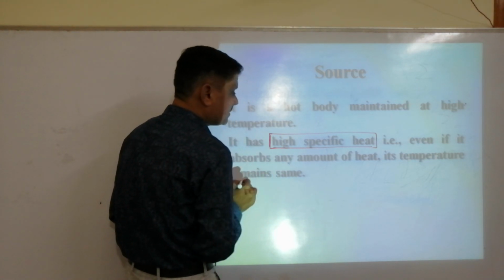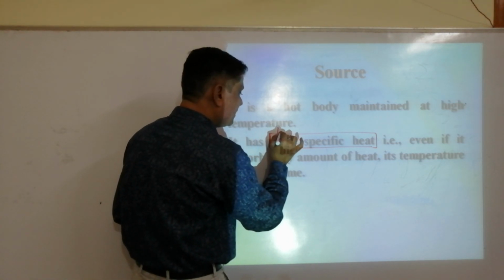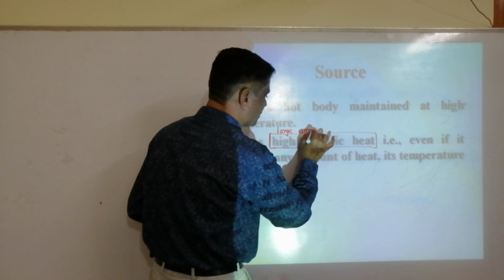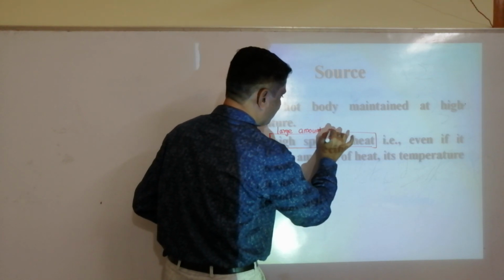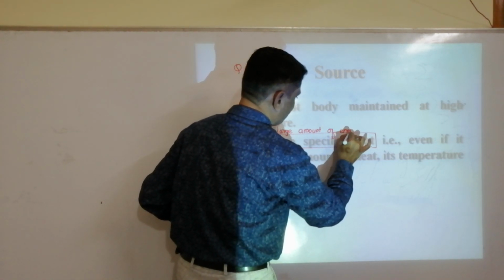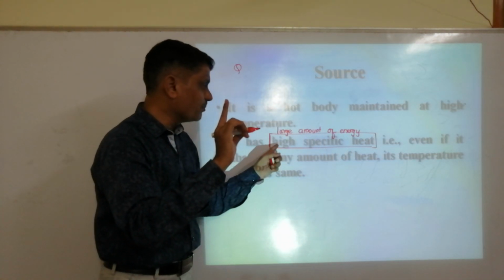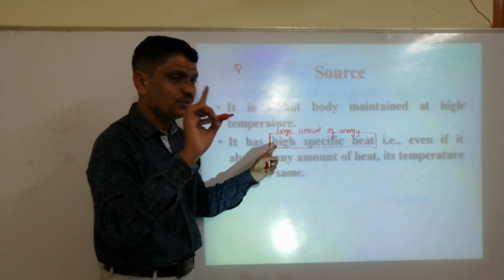Here, high specific heat means we need a large amount of energy to raise the temperature of a body of mass 1 kg through 1 Kelvin.